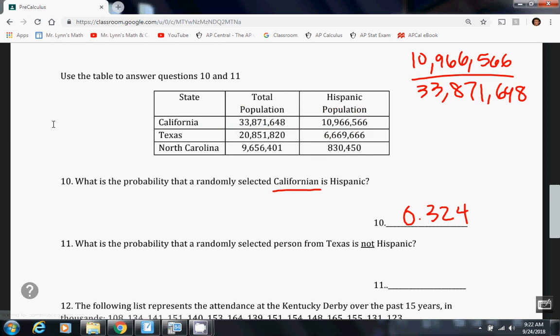could say, okay, well, I want to figure out what percent are Hispanic, or what proportion. So I just divide the number of Hispanics by the total population. And that would tell me how many are Hispanic, which is approximately 0.32. Then I would just do 1 minus that number. Because if 32% are Hispanic, that must mean 68% are not. You can approach that either way.